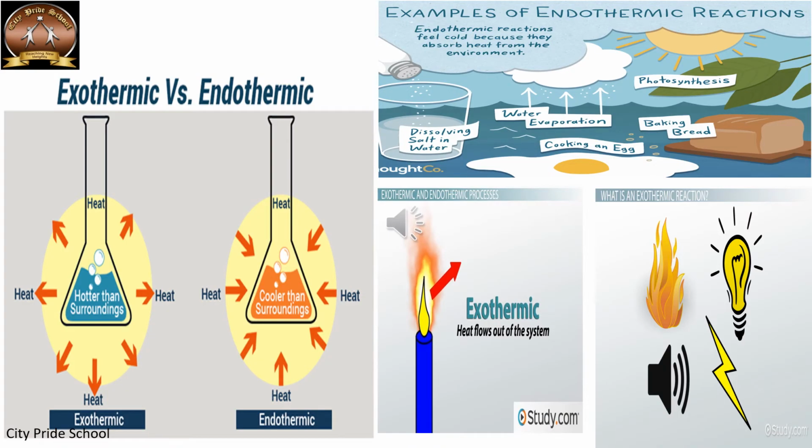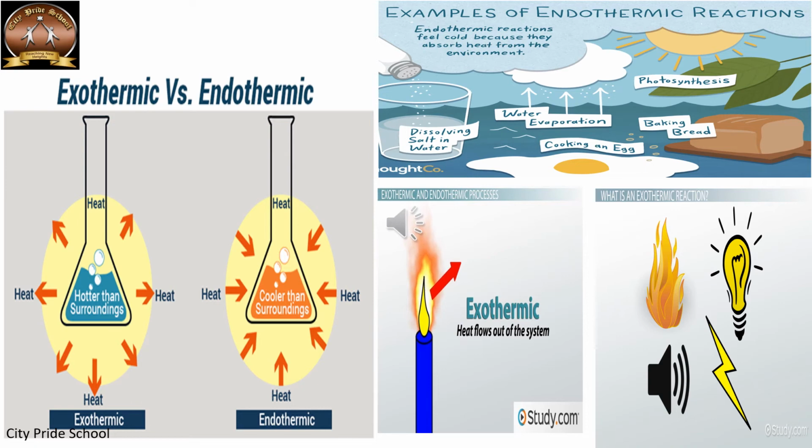Now let us see the next category, that is exothermic and endothermic changes. Now thermic word means heat. Exothermic means a change during which heat is given out. You can look at the first picture there, that conical flask, there is some change that is happening. There is some hot material kept there, some reaction is going on, and then heat is given out. So you are not heating it anyway, but due to the reaction, heat comes out. So this type of change is termed as an exothermic change, where heat is given out.